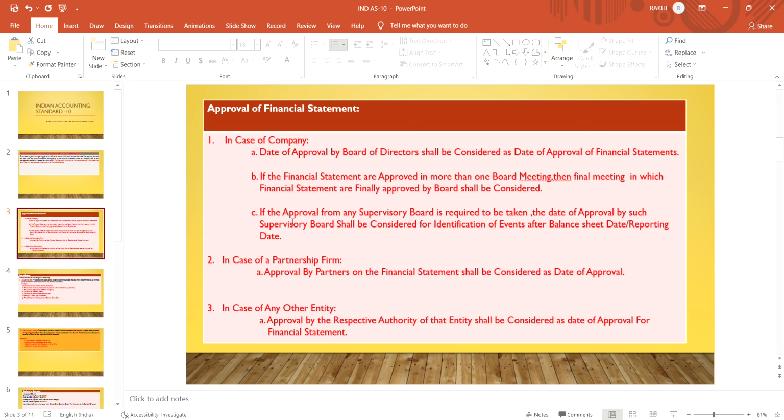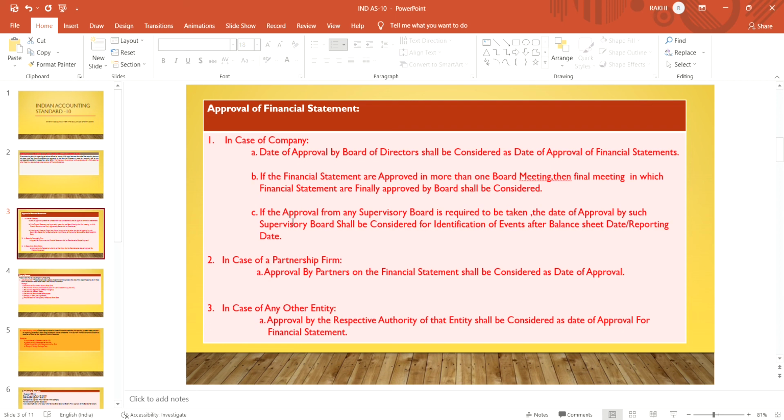What do you mean by approval of financial statements? In case of a company, the date of approval by the board of directors shall be considered as the date of approval of the financial statements. When the board of directors approves the financial statements, that date is considered the date of approval.